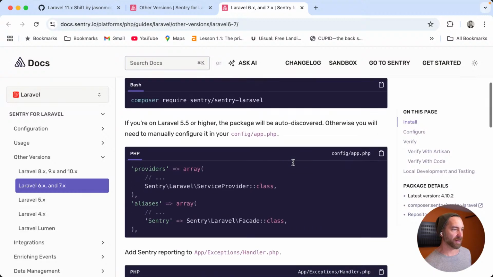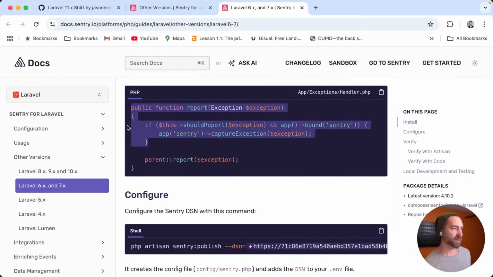They were still doing it this old way. Yeah, there it is. So again, I'm not trying to look back all the way to Laravel 5.2. You've probably upgraded Sentry since then. But 6 and 7, that's not so old. 6 was an LTS version for a pretty long time, right? It's not supported anymore, but it was supported for a pretty long time.